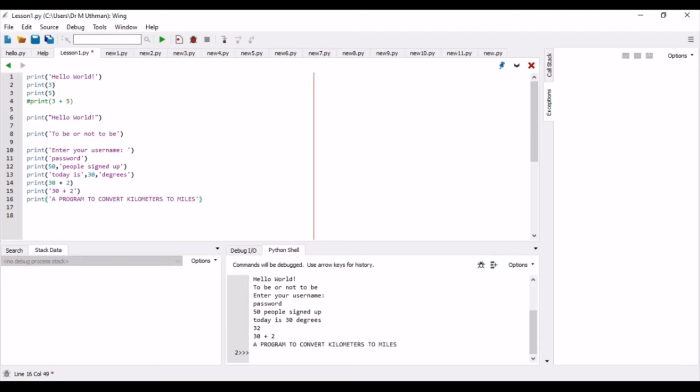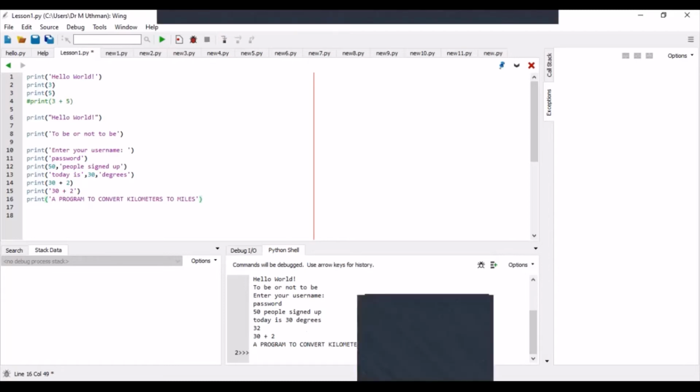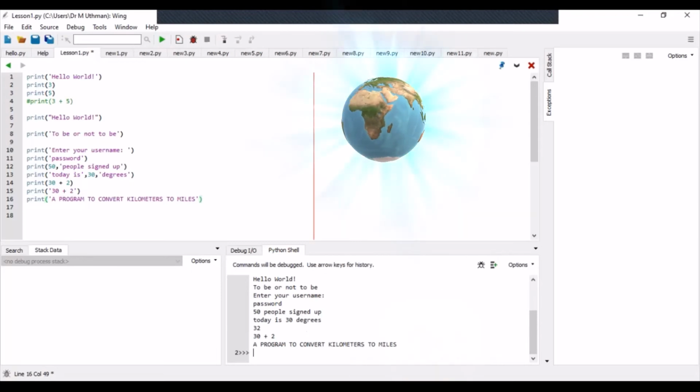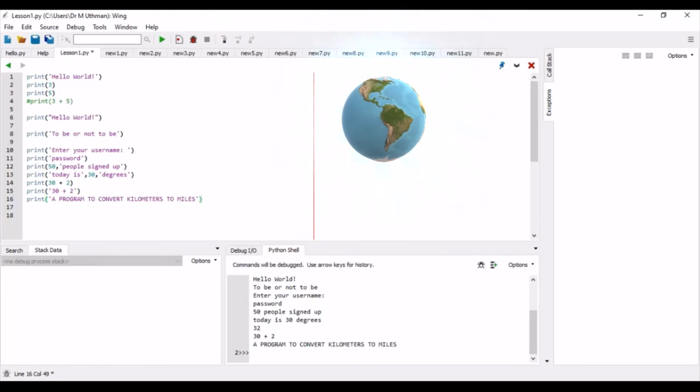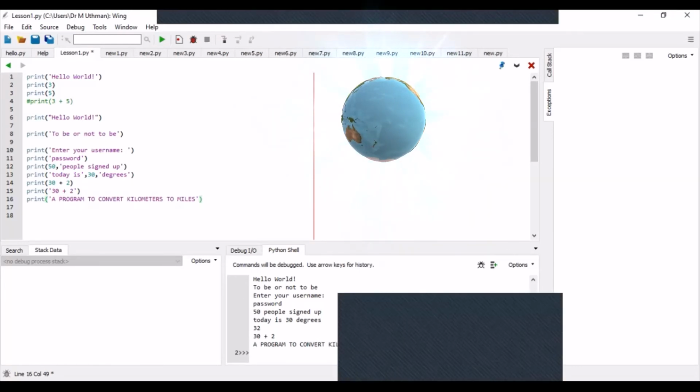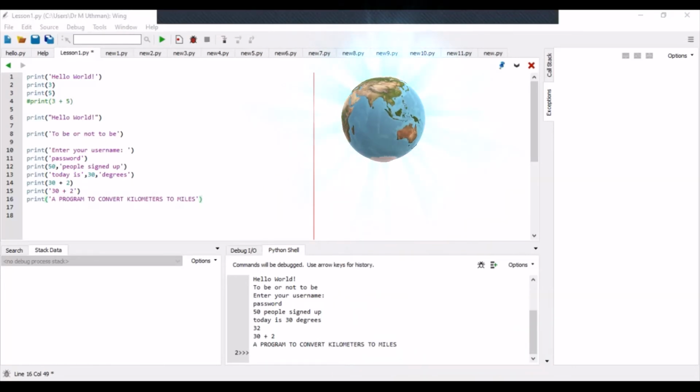All right. I think we can stop here for this lesson. In the next class, we'll look at some new concepts of variables, and also another built-in function called input. If you have any questions, you can leave them, and I'll try to explain as much as possible. Thank you very much.